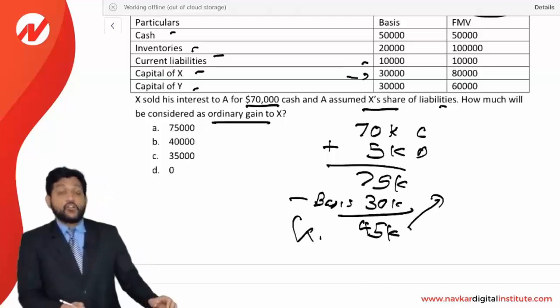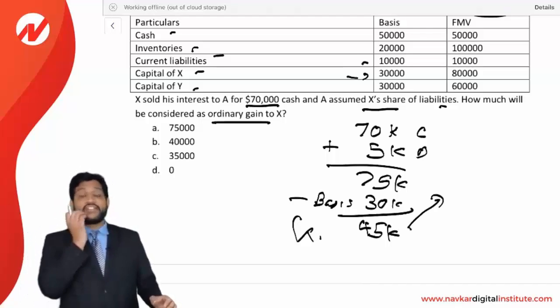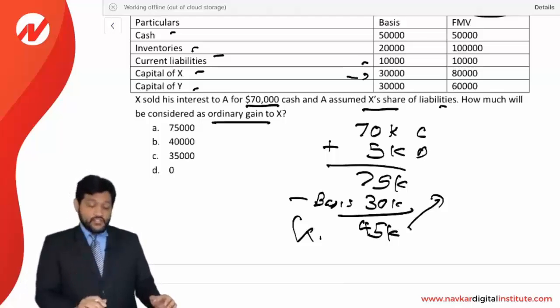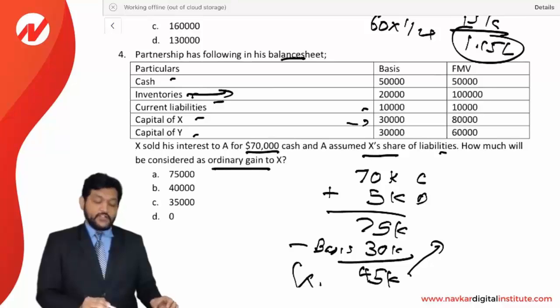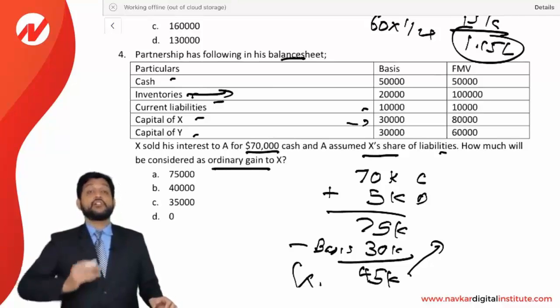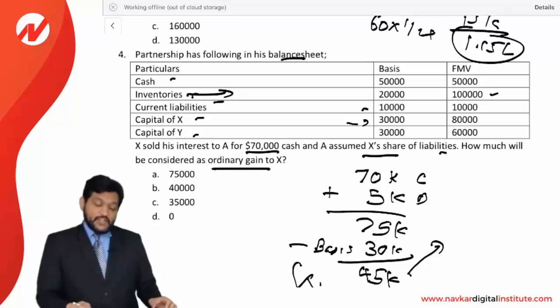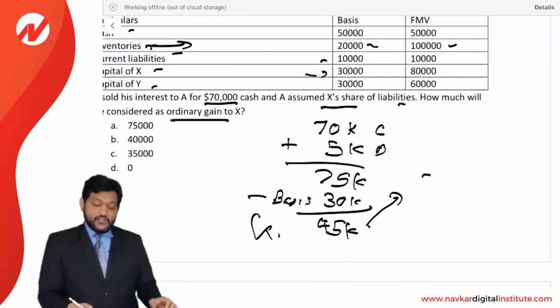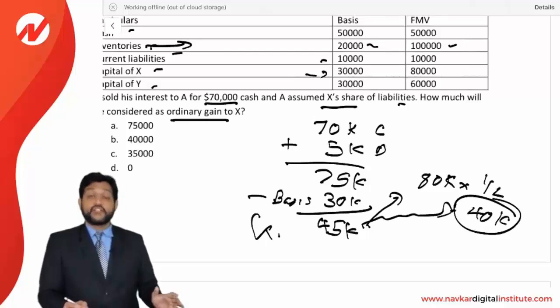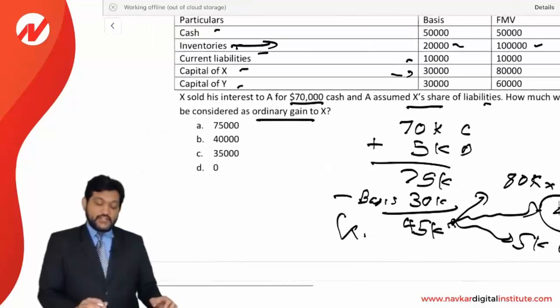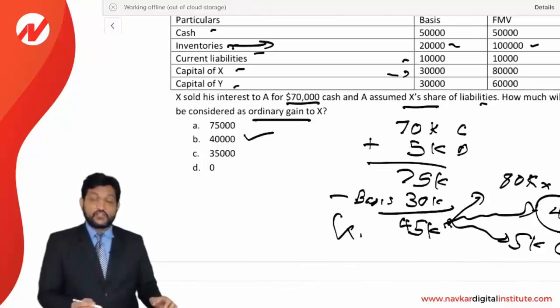Out of this, ordinary gain has to be recognized up to his share in the hot asset. Notice, the hot asset here is only one, that is inventory. Now, FMV less AB is considered to be the gain in the hot asset, and his share. Inventory's FMV is 1 lakh and AB is 80,000. So actually it is 20,000 of the hot asset gain into his share. His share will be half, so it is 10,000. So out of 45,000, 40,000 is going to be ordinary gain and the remaining 5,000 is going to be capital gain. So 40,000. What they are asking is ordinary gain. That's 40,000. B is the correct option.